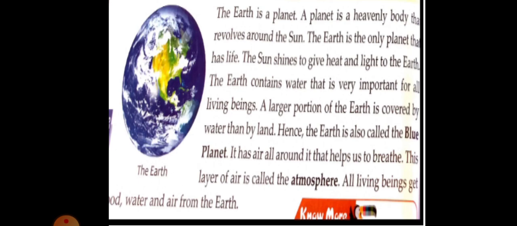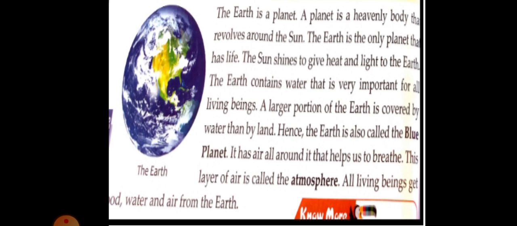See, this is your textbook page, because I know you don't have a textbook, but right now you have to pay attention here. The earth is a planet. A planet is a heavenly body that revolves around the sun. The earth is the only planet that has life.